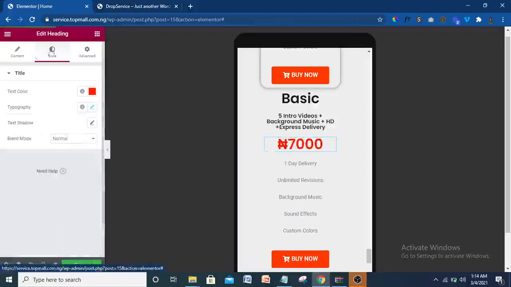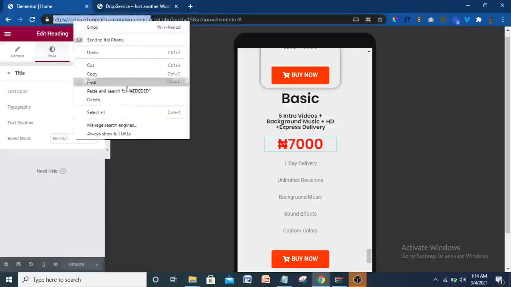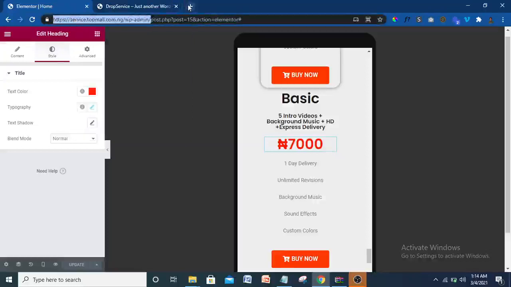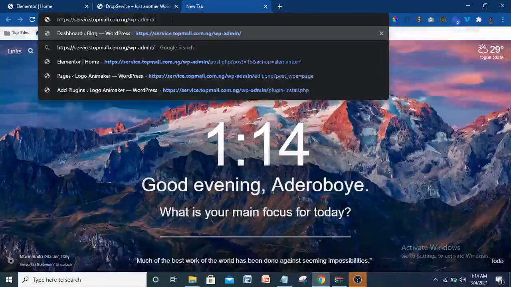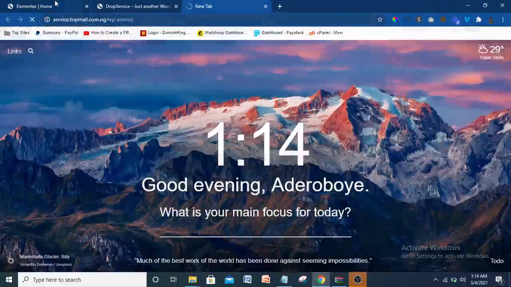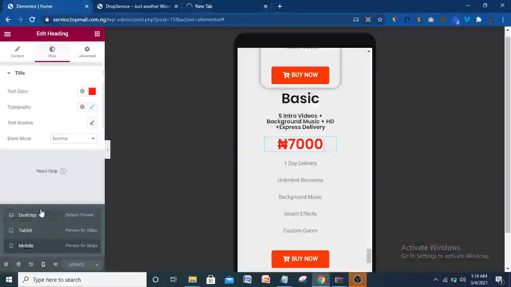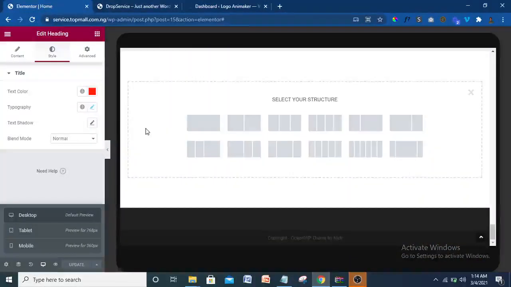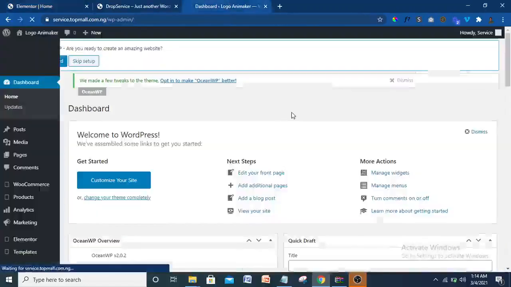So the next thing we are going to do now is I'm going to open this in a new tab. I'll copy that and paste it in a new tab so that I can get back to my dashboard. Actually, I can go to my dashboard by just exiting it. Come here and click on this three items. I'm going to exit, but I still need some things that I might want to touch in that part here. So I'm back to my dashboard here.